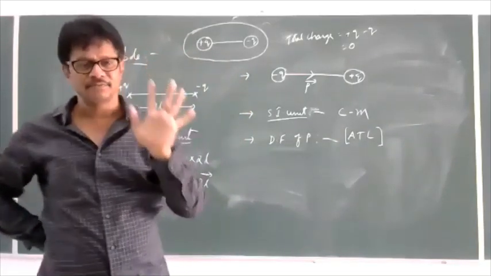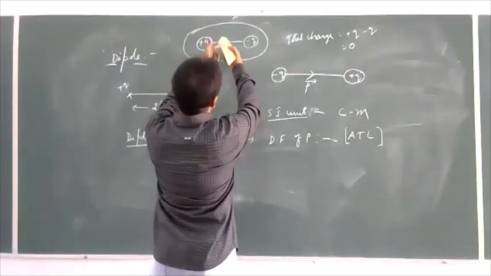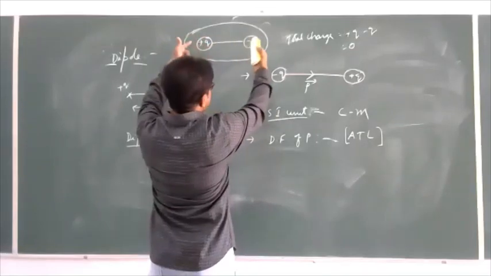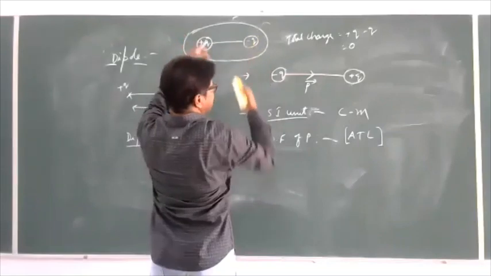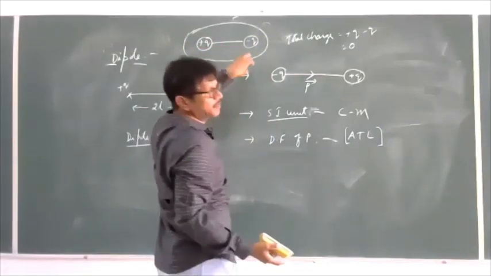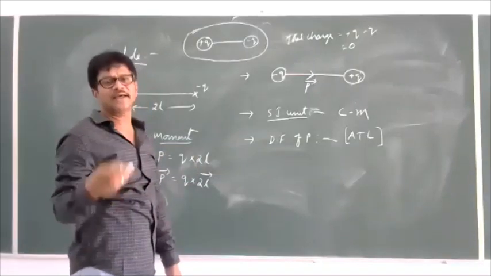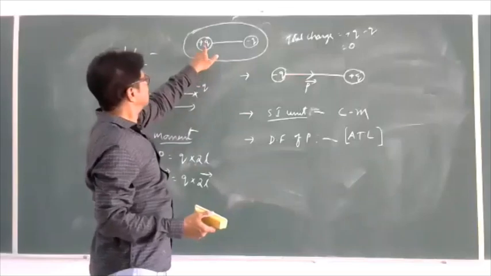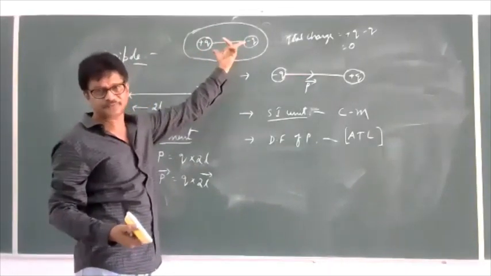But what is happening here is, these two charges are separated by a certain distance. Since these two charges are separated by a certain distance, definitely it will produce an electric field.